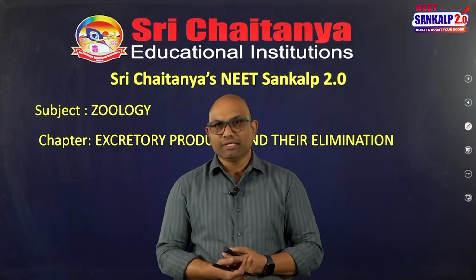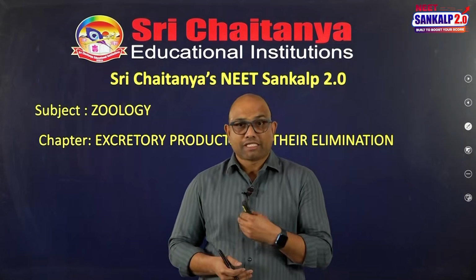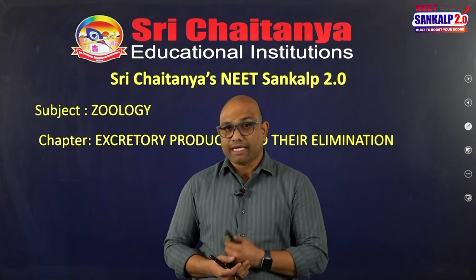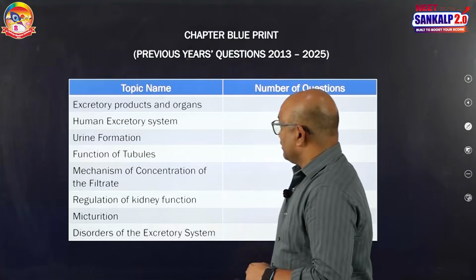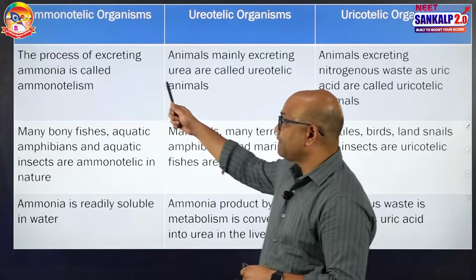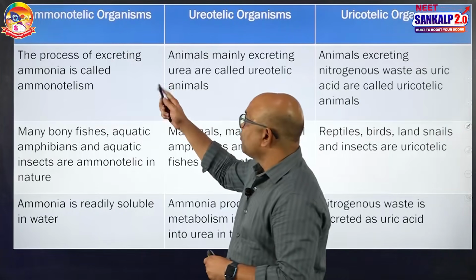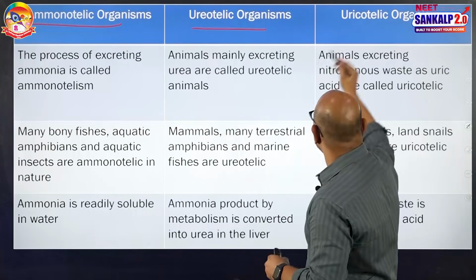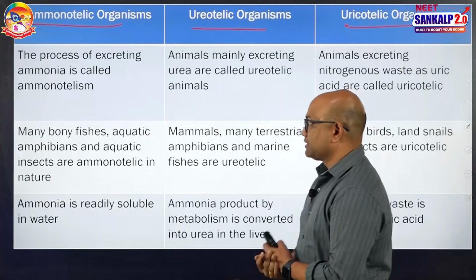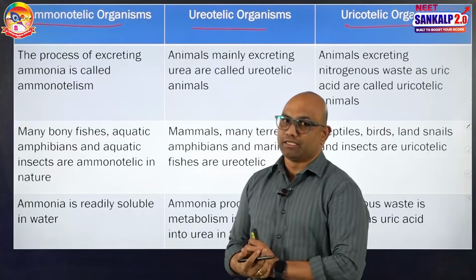So in this chapter, the first topic I am going to discuss is the type of organisms based on the excretory product produced in them. Organisms are classified into three categories broadly based on the type of excretory product: ammonotelic organisms, ureotelic organisms, uricotelic organisms. The process of excreting ammonia is called ammonotelism.